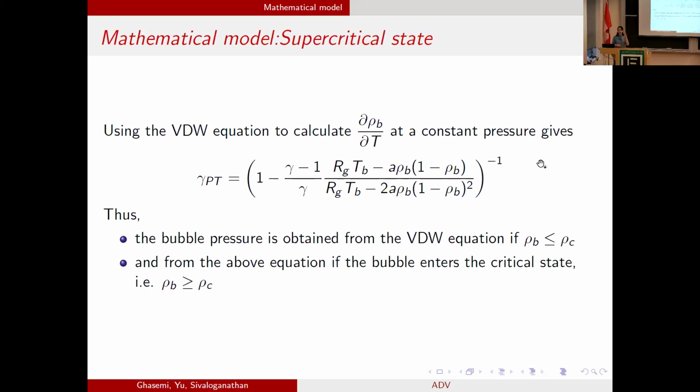So now we have two states. As long as the bubble does not collapse, everything can be followed as I showed you, and we can use the van der Waals equation to calculate bubble pressure. But when bubble density exceeds the critical value and it enters the supercritical state, then we can use the modified equation to calculate bubble pressure. So that was the overview of the math of what we did. And now let's review a few simulation results.